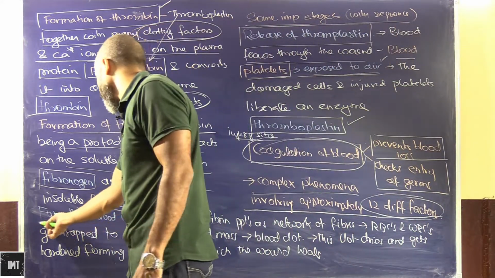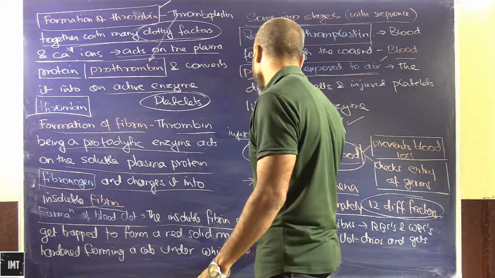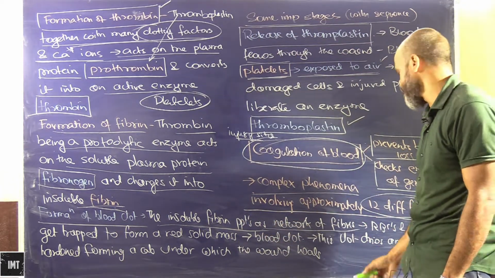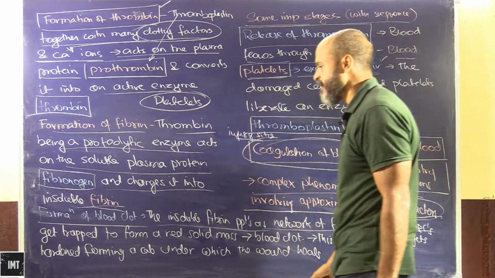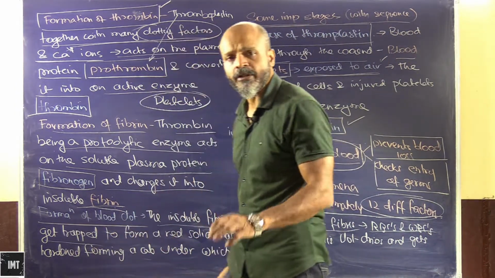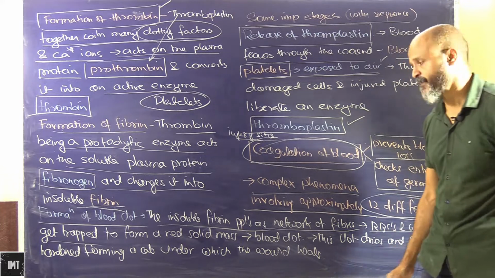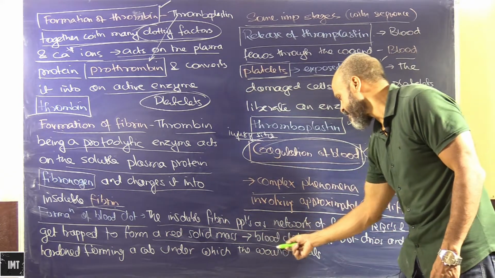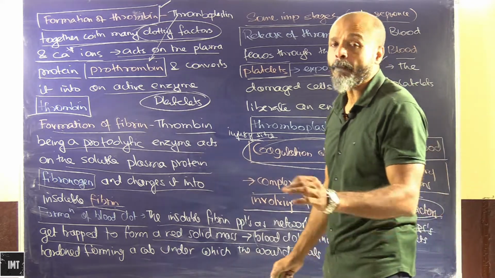Now, formation of the blood clot. The insoluble fibrin precipitates as a network of fibers. RBCs and WBCs get trapped in it to form a red solid mass, and this red solid mass is known as the blood clot.